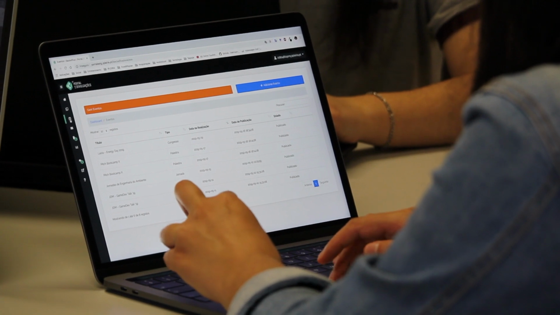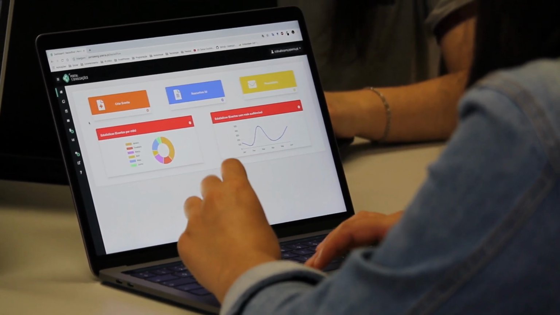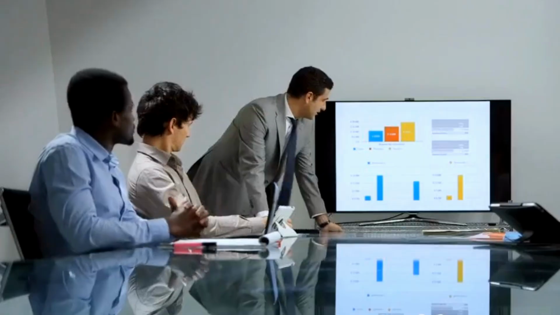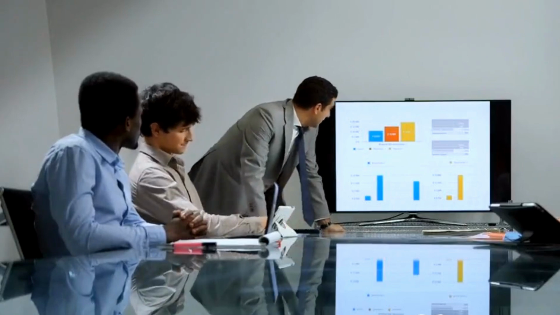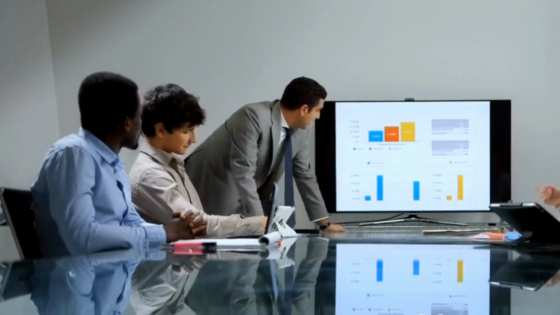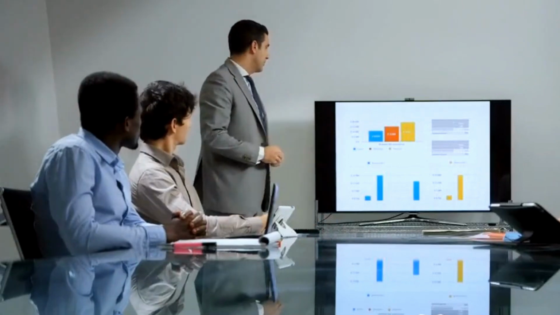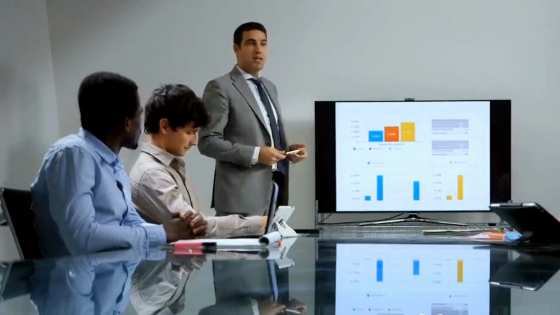Here's the deal. Most SaaS apps collect data, tons of it. But users don't just want reports. They want insights. Adding predictive analytics can help users see patterns and trends before they happen. For example, imagine a project management tool that tells you which tasks are likely to get delayed based on past data, or a CRM that predicts which leads are most likely to convert. These insights don't just save time, they drive better decisions.